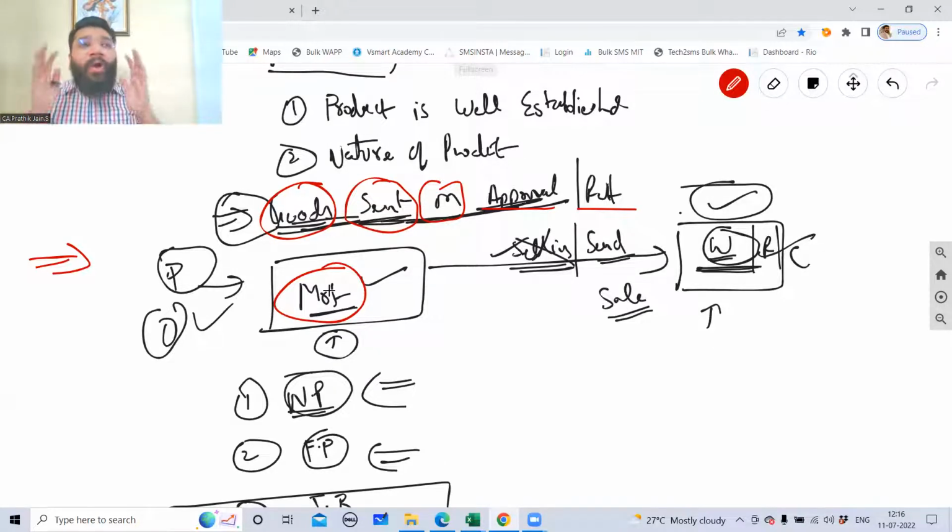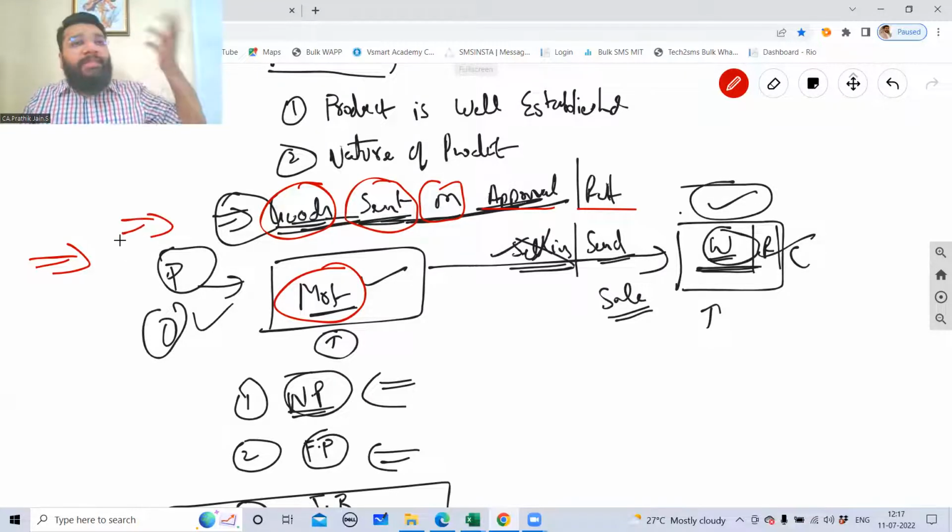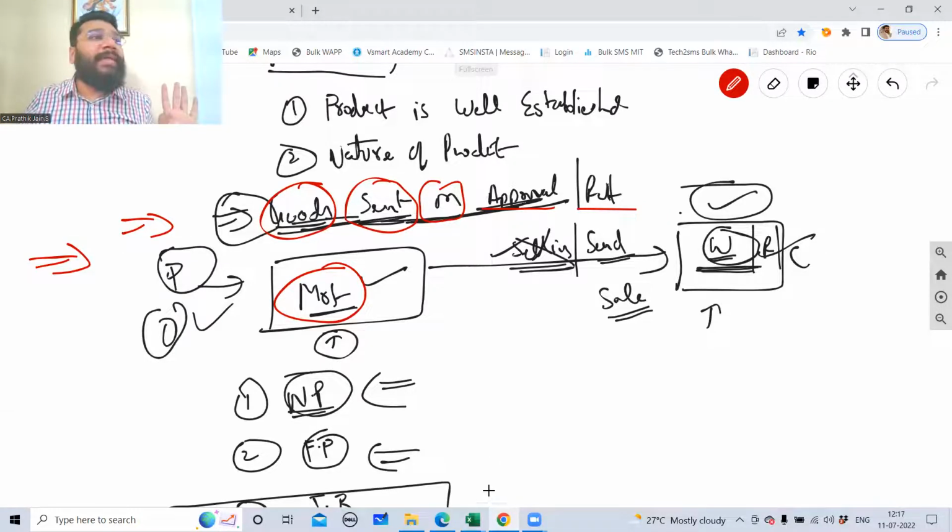So now, how will the manufacturer try to present this product in my shop? This is the only option where you send the goods. You tell them, keep my goods in your shop. Give them to the customers. Let them taste it. Once you feel you're getting confidence in this product, you give me the approval. So initially, these kinds of businesses start with this model. Once the product is established, they'll go to the normal business scenario. So mainly startup kind of people follow these kinds of techniques first.